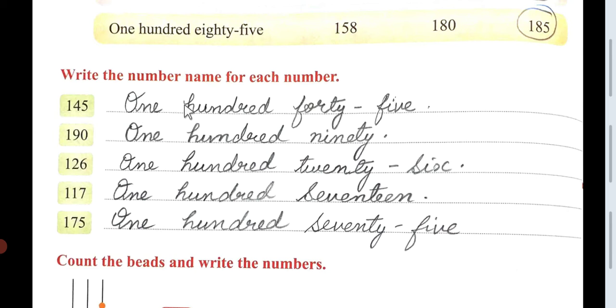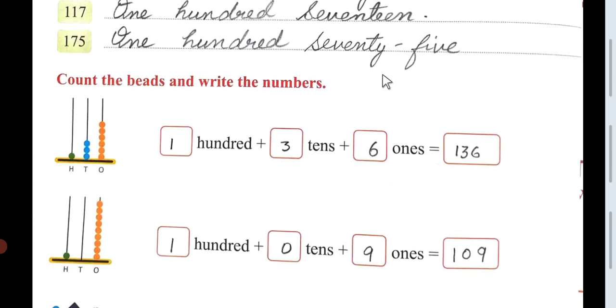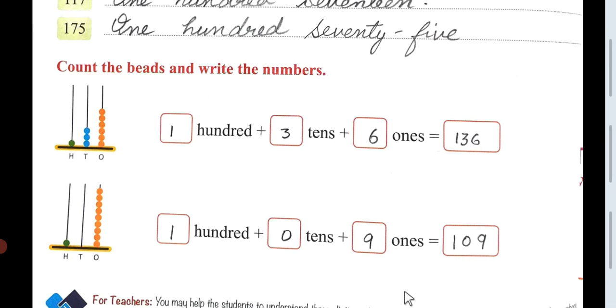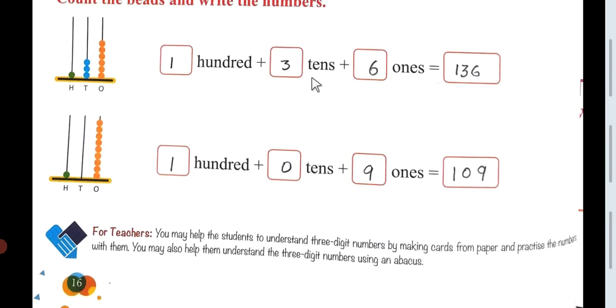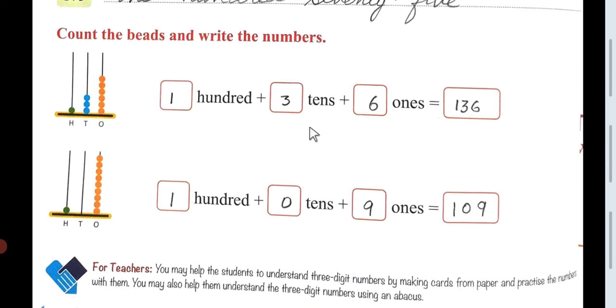I have written the names of the numbers. 145, 190, 126, 117, 175. I have done it for you. You can also do it in your books, given on page number 16.